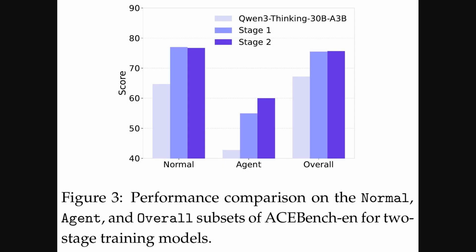Alright, the previous figure illustrated the verifiable interaction loop. Figure 3 presents scores on ACEBench English, split into normal, agent, and overall, and it compares the base Qwen3 thinking 30B-A3B with Stage 1 and Stage 2 models. The bars show that Stage 1 already boosts agent tasks substantially over the base, and Stage 2 lifts them further, which raises the overall score as well. Normal tasks stay roughly saturated, so the gains largely come from stronger tool use.